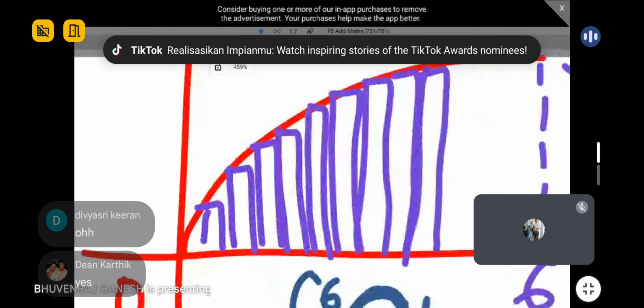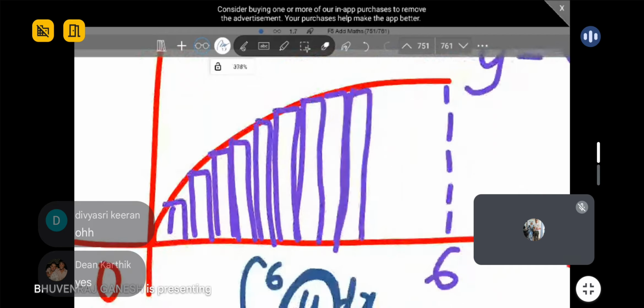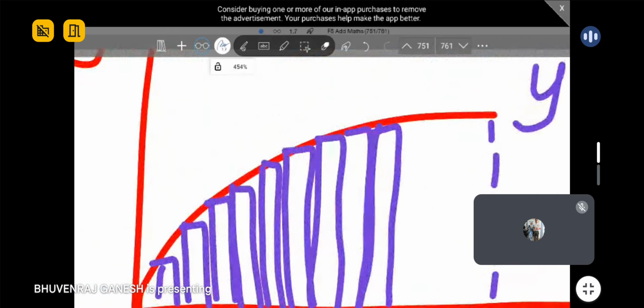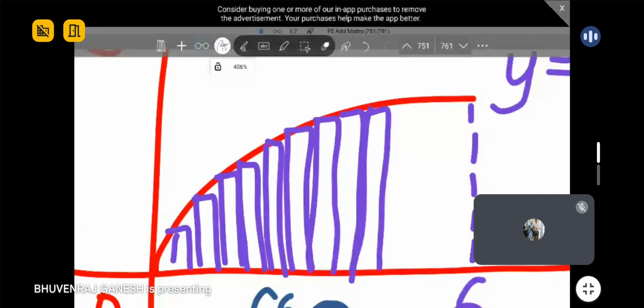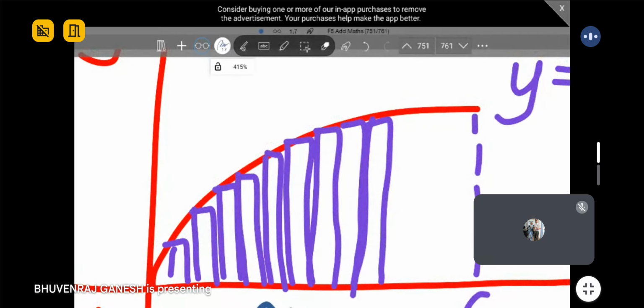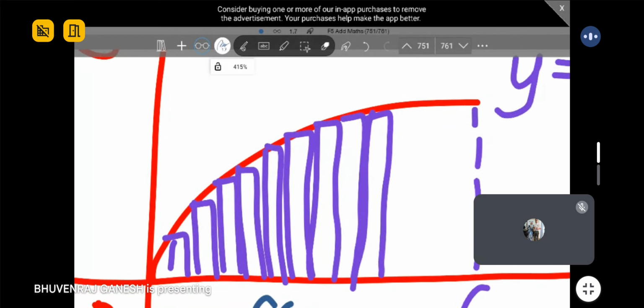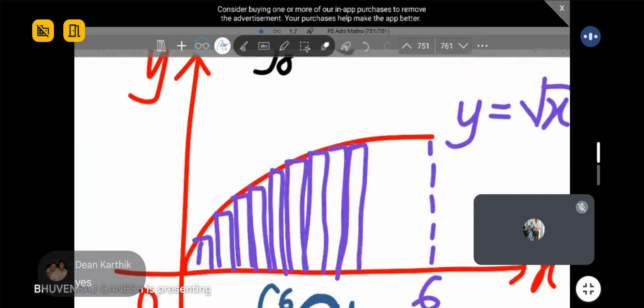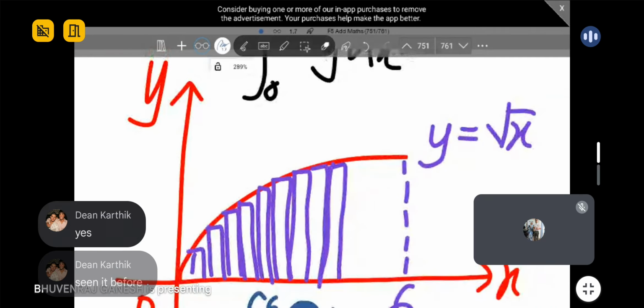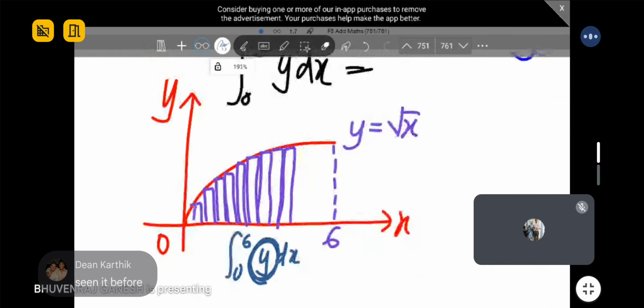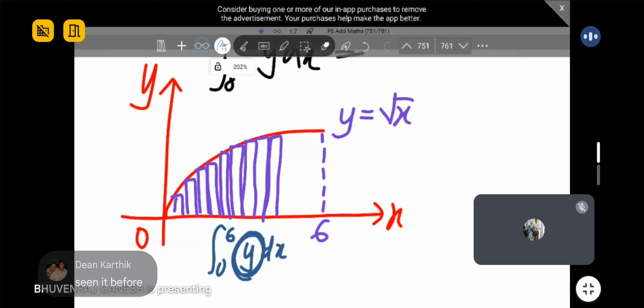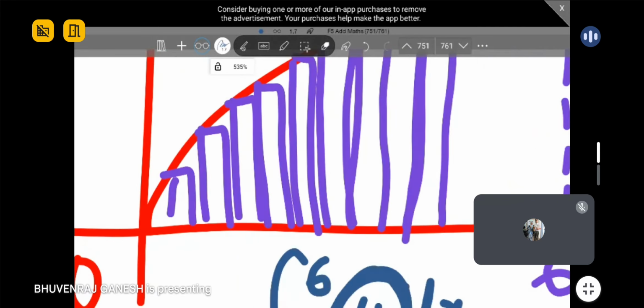If you try many trial questions, you will realize that they will ask you to prove one thing over here using this method. Have you guys seen it? Something like this. I think you should know if you try trial questions. Later we will go to that in more detail. But the concept is like how I explained just now: you're summing the areas of these rectangles, every single area one by one.